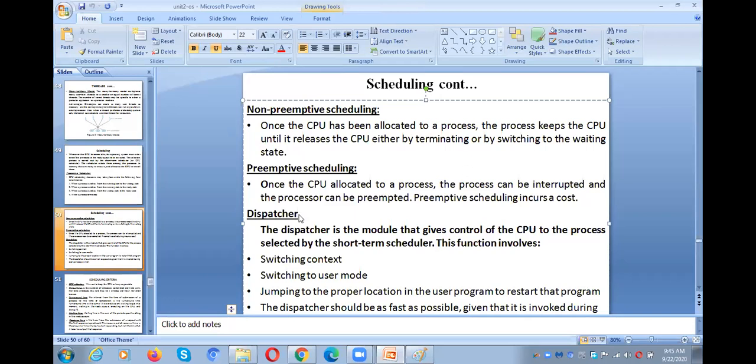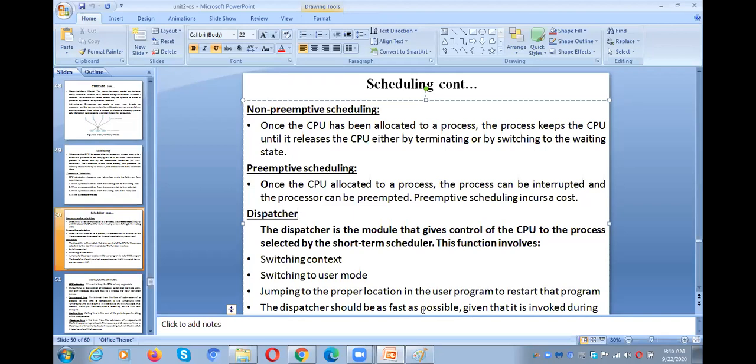And next, what is the dispatcher? As I told you, the dispatcher is a module. It gives control of the CPU to the process selected by the short-term scheduler. The short-term scheduler selects one process from the ready queue, and after that the dispatcher gives the control of the CPU to the process. The dispatcher is responsible for switching context, switching to user mode, and restarting the program. Once you complete the IO operation or some task, we move from the waiting state to the ready state.